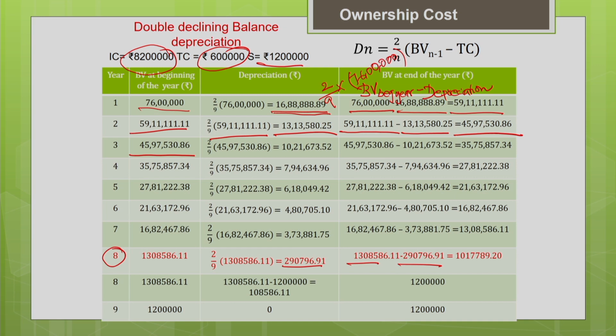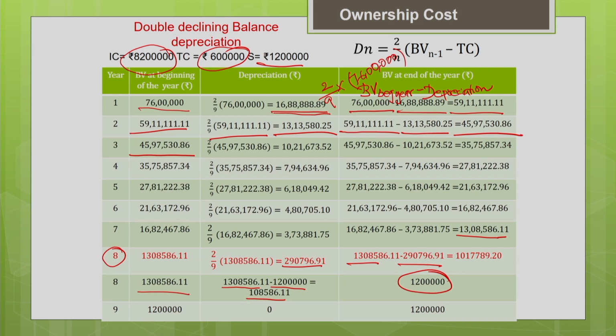Now you back calculate. That is why I have calculated the 8th year again. So how do you back calculate? The book value at the end of the 7th year is the book value at the beginning of your 8th year. Now you fix the book value at the end of the 8th year. It cannot go below salvage value, so fix the book value as 12 lakh. Now you back calculate the depreciation: the book value at the beginning of the year minus 12 lakh gives you the depreciation. So you have to back calculate.